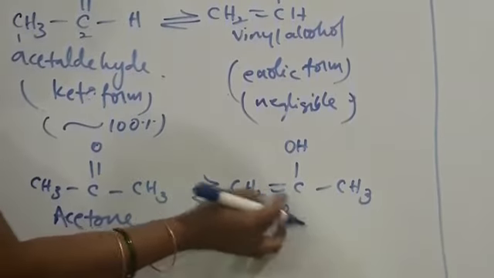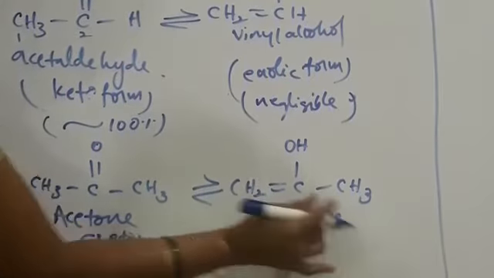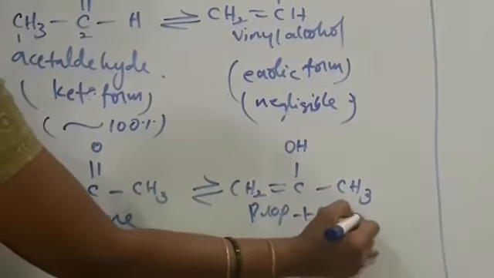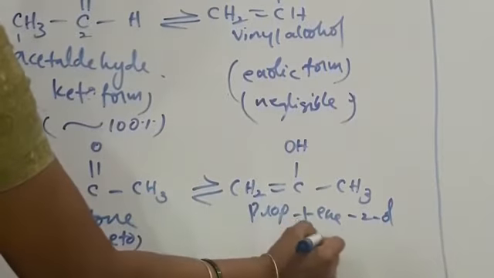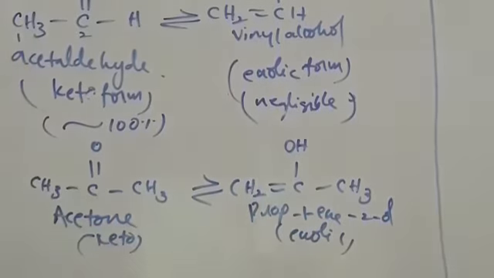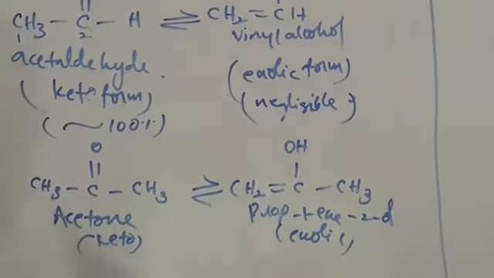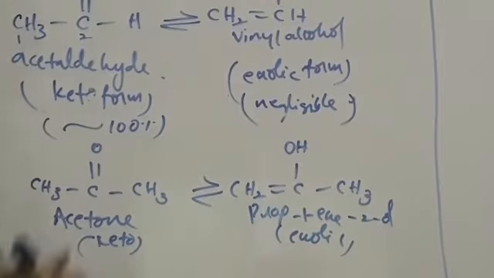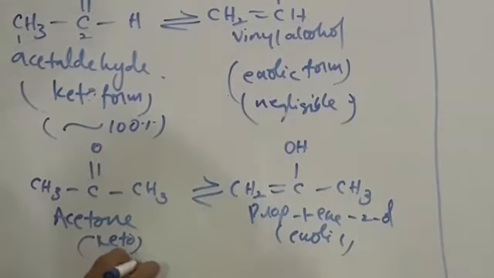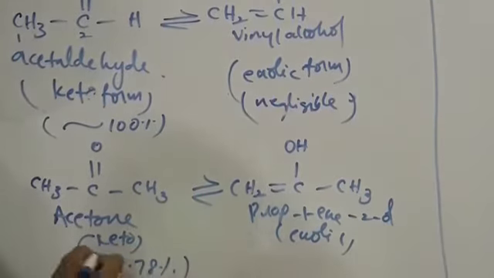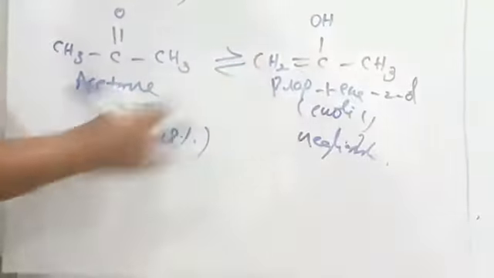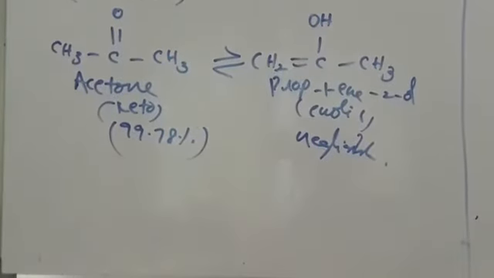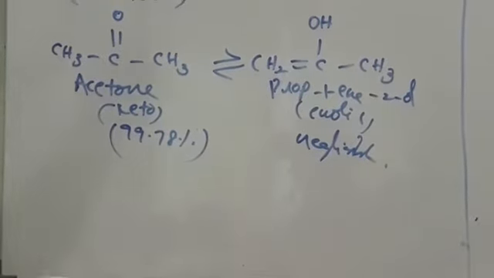Unsaturation is present at first carbon, so en, and at the second carbon an alcoholic group is there, so 2-ol. Prop-1-en-2-ol is the enolic form. Here we get 99.78% keto form, whereas enolic form is negligible. And here also 1,3 migration takes place.